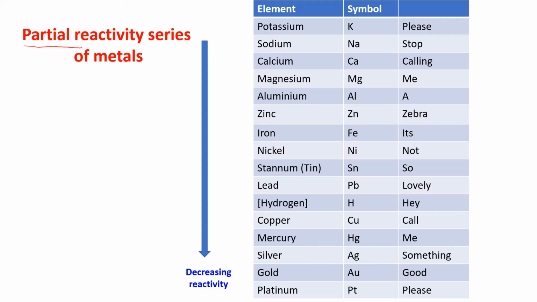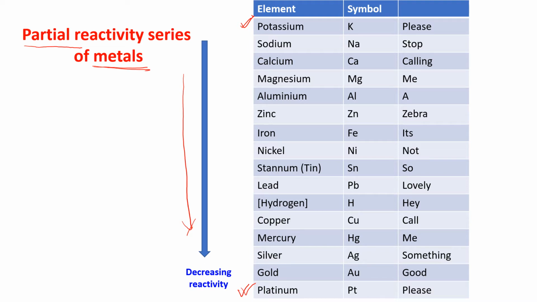We are not learning for all the metals. This is the reactivity series of the metals. Don't forget that. Now, this is the decreasing order. See the arrow? That means the first one is more reactive and the last one is least reactive.